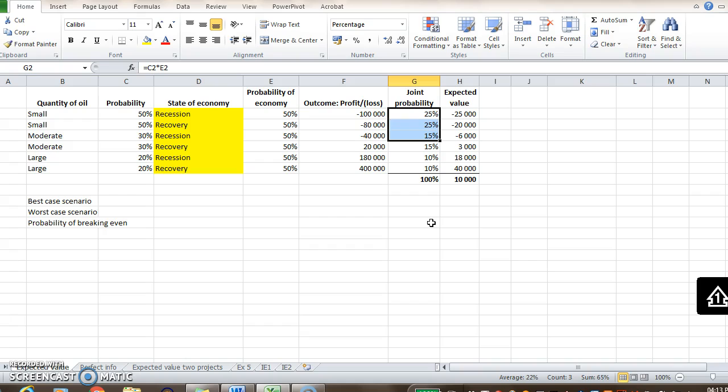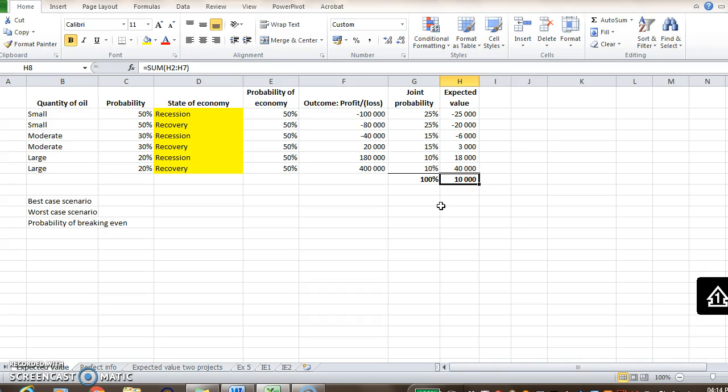That might be unfavorable odds, but remember, if they repeat this over and over and over again, the expected value will be 10,000, so the average will be 10,000. So you could also see it as if nothing else changes and the probability stay the same, or if we assume it does, then for every 10 times they drill here, roughly about 2/3 or 6 or 7 times they'll make a loss, but the other 3 times they'll make a profit, and over time the average will be positive. So they'll make up for it.